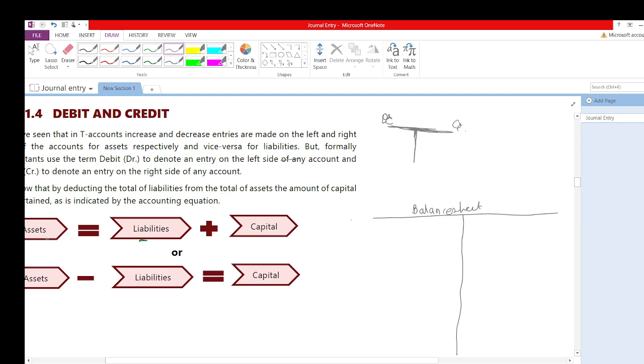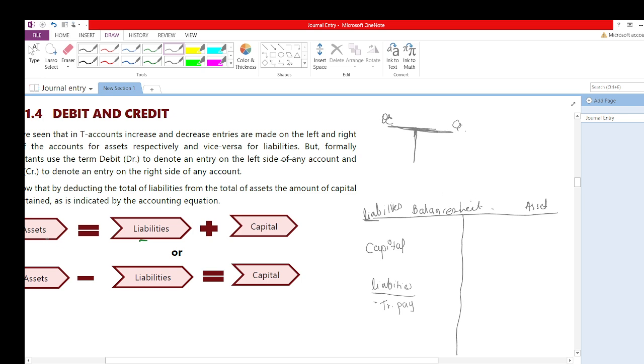Okay, and this side is called the liability side, and this side is called the asset side. Now in the liability side, here comes capital, and here all are liabilities. What will be the liabilities? Liabilities will be like trade payable or anything. I will write here. Okay, here all our assets are here.